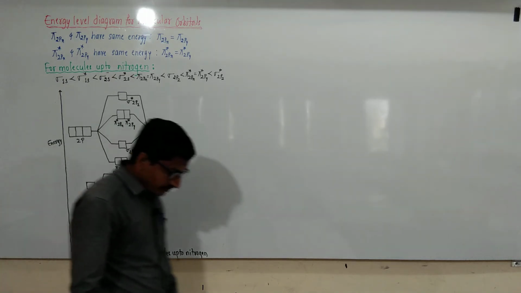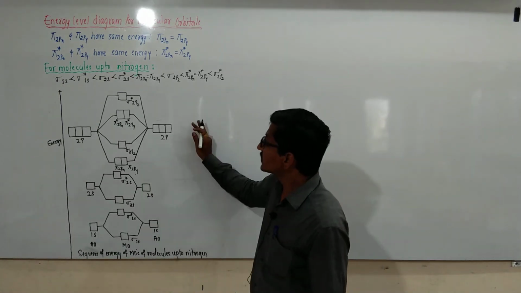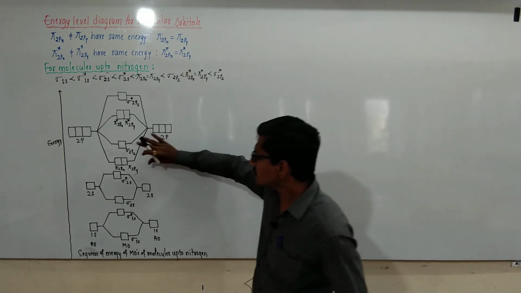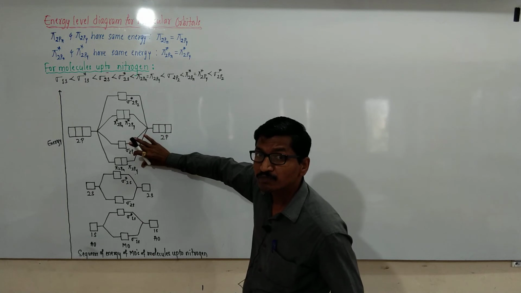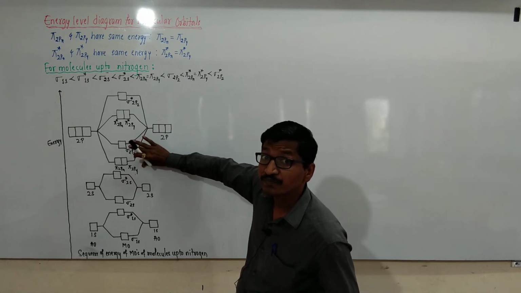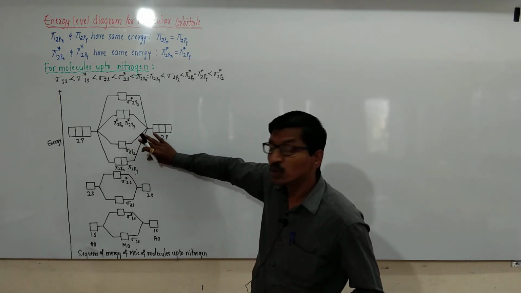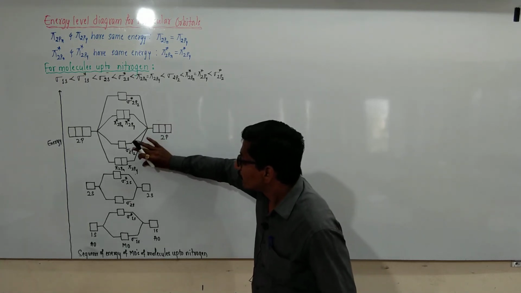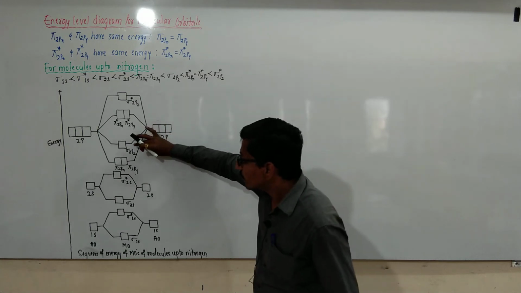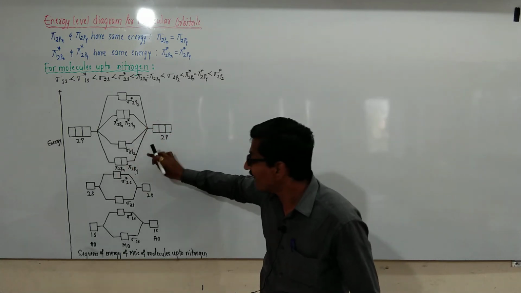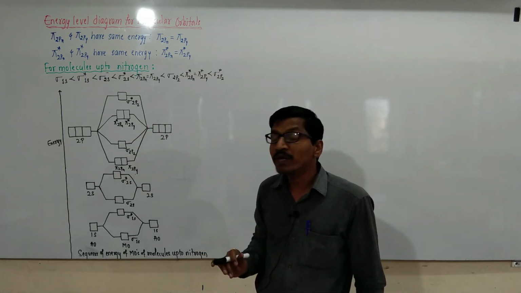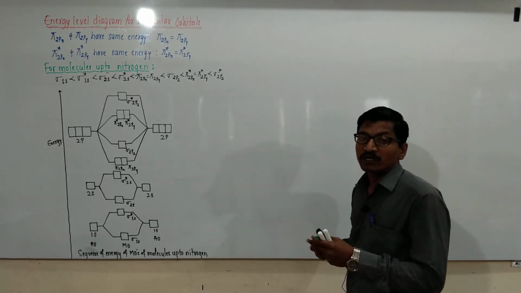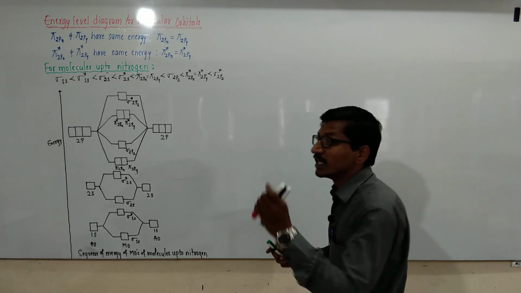Then there is another energy level diagram for molecules above nitrogen. The only change is in the pi 2px, pi 2py energy: in the case of up to nitrogen, their energy is less than the sigma 2pz, and in the case of above nitrogen, the sigma 2pz energy is less than that of the pi 2px and pi 2py molecular orbitals. That is because of sp mixing.